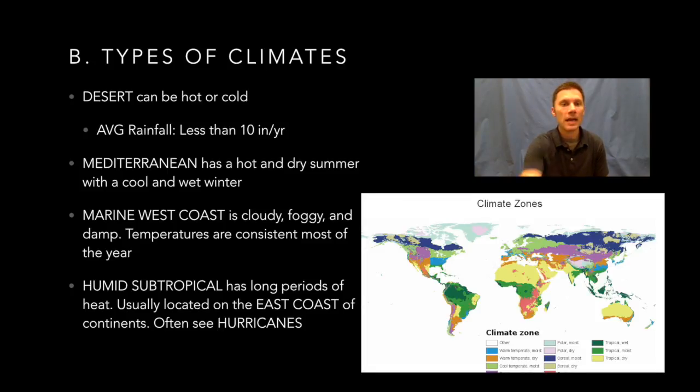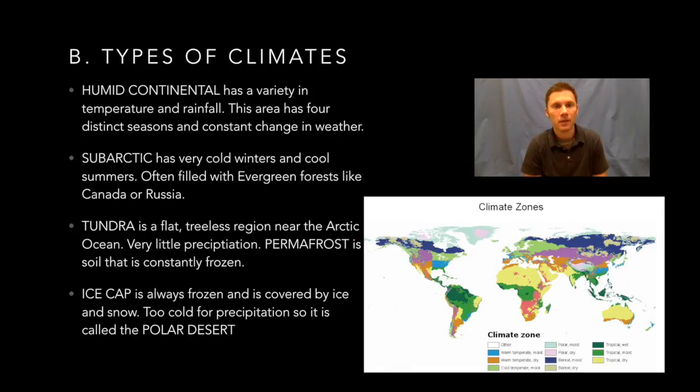Then number 8 is humid continental. There are a variety of temperatures here and a variety of rainfall in this particular region, but they have 4 distinct seasons and a constant change in weather. So again, 4 very distinct seasons, lots of different temperatures, lots of amounts of rainfall, anywhere from a lot to a little bit.